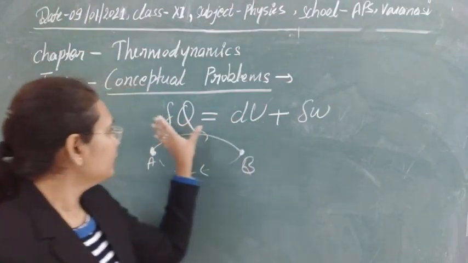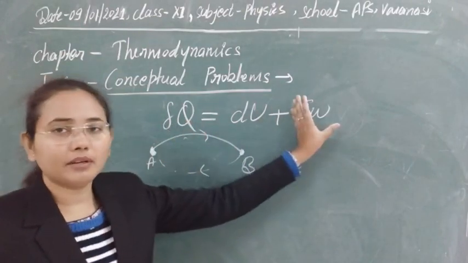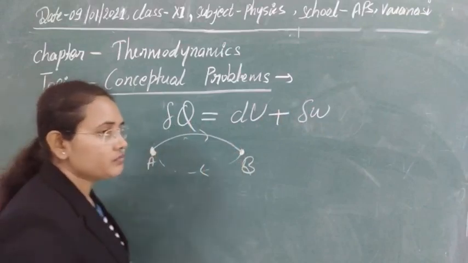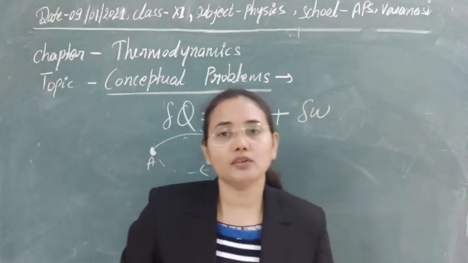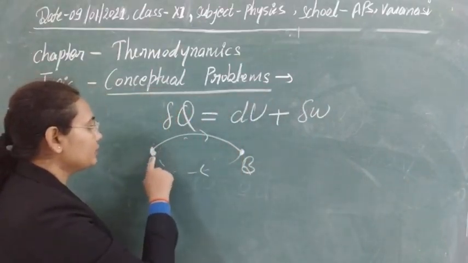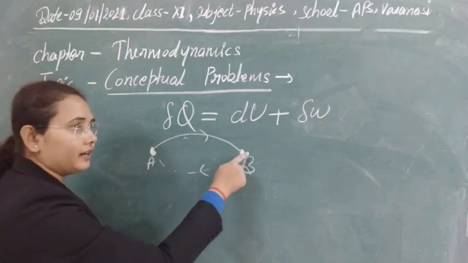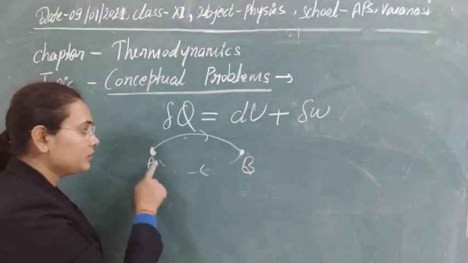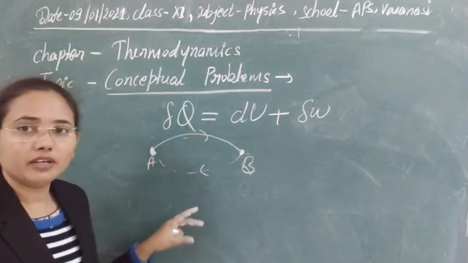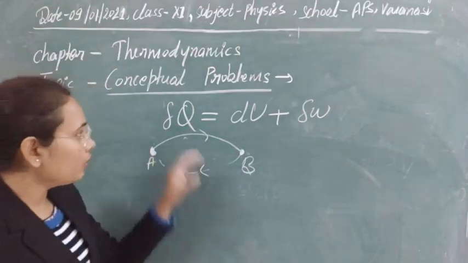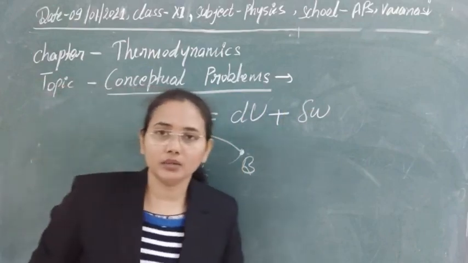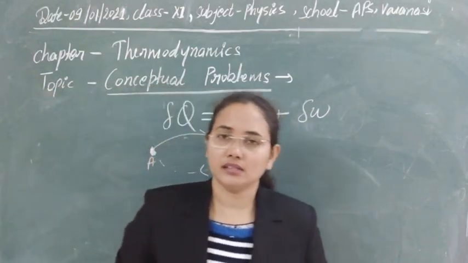If dU is 0, it means that the whole of the heat will be used to do work over the whole of the cycle. Whenever a cyclic process is going on, obviously we are providing heat to the system to change into B, and again we are changing B into A. In this process it will need some heat and it will do some work to change its state. So the whole of the heat will be used to change its state, but there is no change in internal energy during the process.